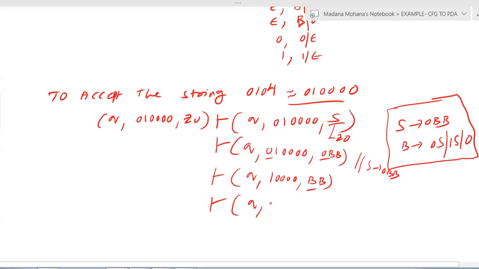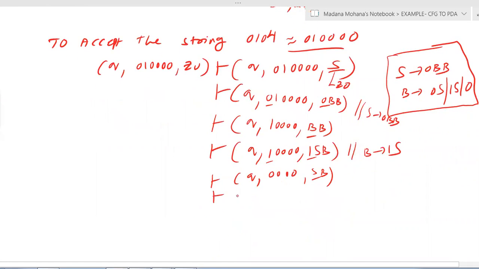Now q comma 1 0 0 0 0. Now this B is replaced with 1S, and this B remains the same. Here is what we substituted: B derives 1S. Now the input is 1 and the stack top is 1, so you have to pop. Then you will get q comma the remaining input 0 0 0 0. 1 is popped, and the remaining symbols are SB. Now again you can see the stack top contains S. For S we have only one substitution, so directly you can substitute that. Now q comma 0 0 0 0, S becomes 0BB. Already one B is there.